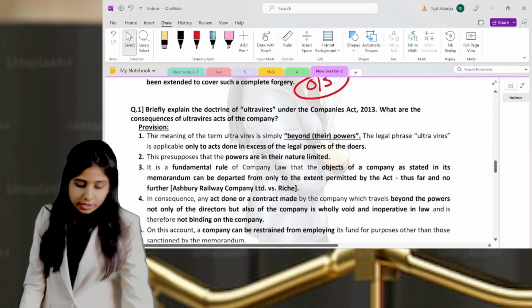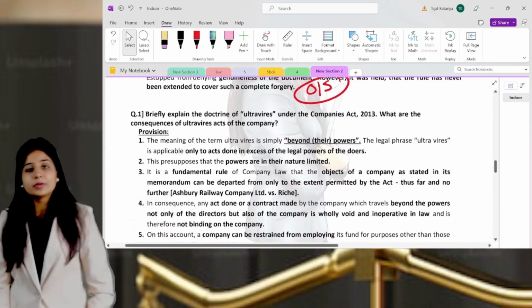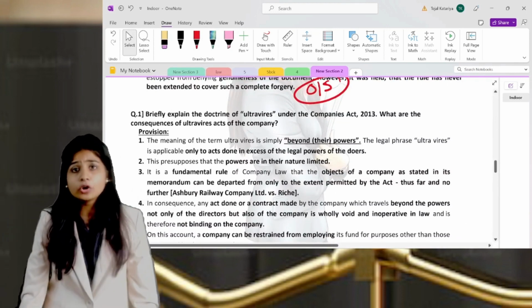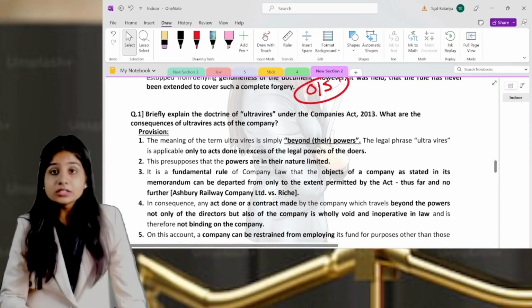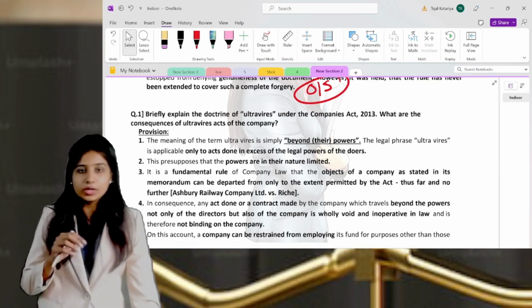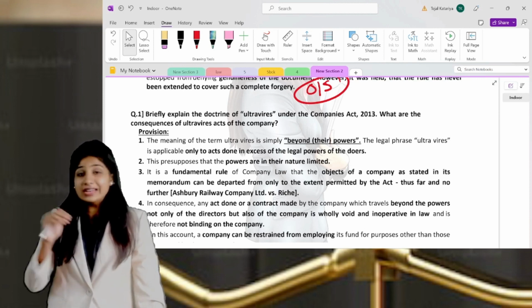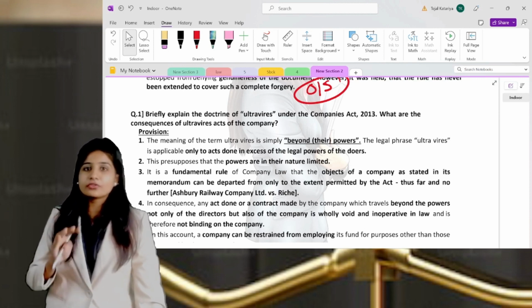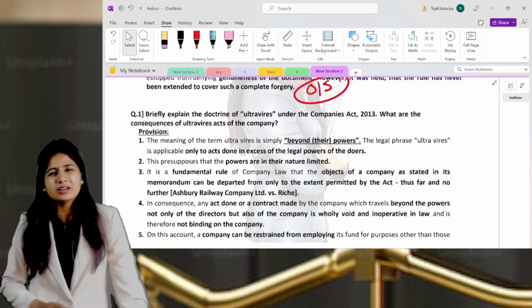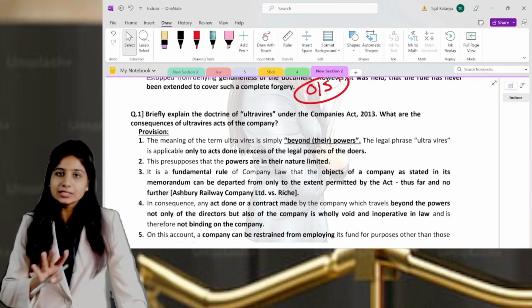This is all about indoor management. The second answer, which is very important, is ultra vires. You will get this PDF in the description box, don't worry. I've taken selected points from all the past papers, articles and everything. So you will get these points.